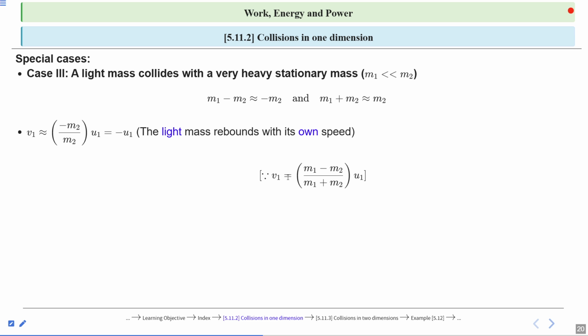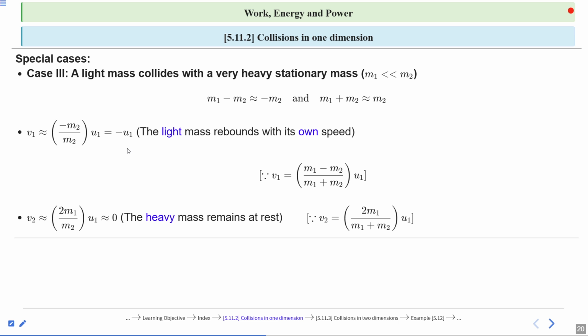So we know v1 is equal to m1 minus m2 divided by m1 plus m2, into u1. Just put in the values of m1 minus m2 and m1 plus m2. So m2 cancels out, and the remaining term is minus u1. So we can say v1 is approximately equal to minus u1. The light mass rebounds with its own speed, that is u1.